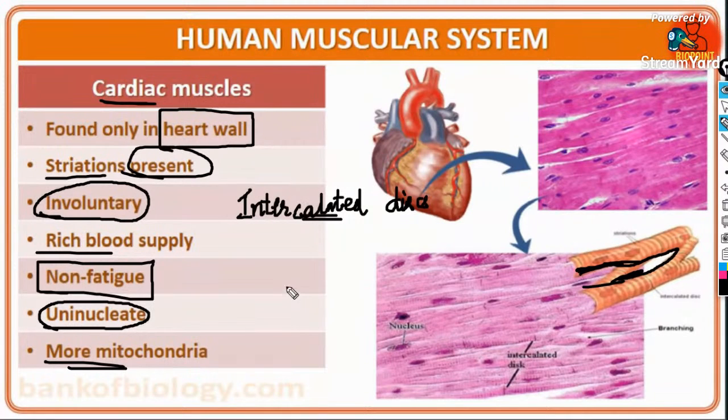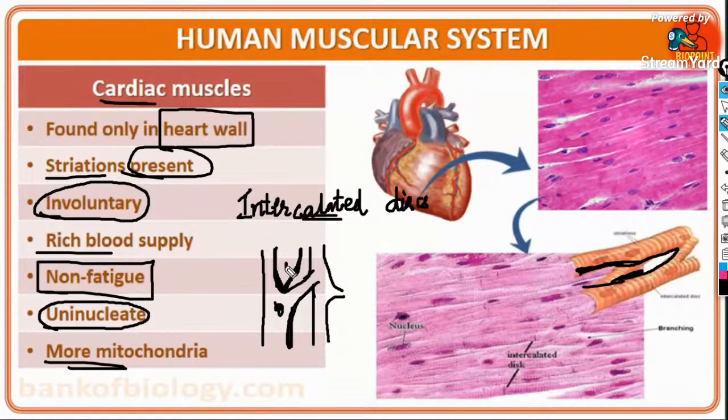If you draw a muscle like this, another set of muscle will also be like this. Mistakenly we will just think that these are all different muscles. This is one muscle, this is another muscle, and so on.